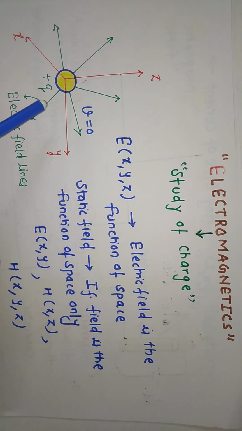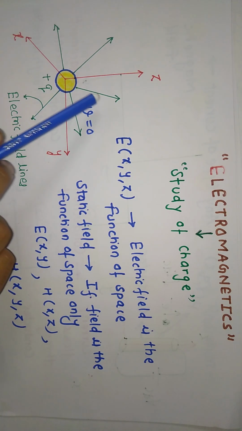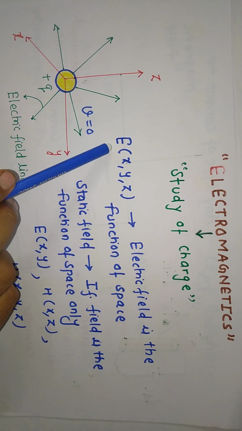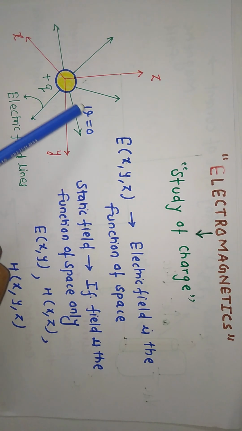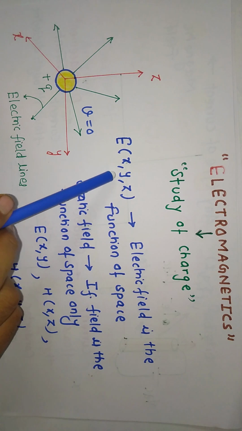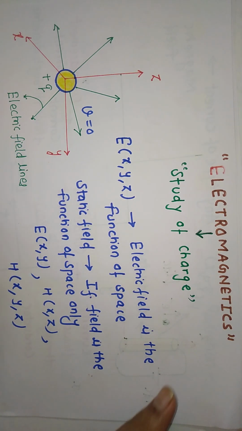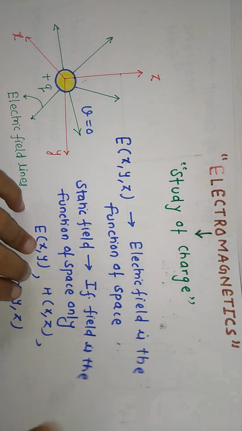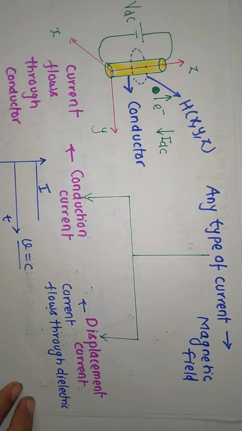What we conclude from this figure, any static charge, means velocity is zero, produces a spatial electric field, or you can say any static charge produces a static electric field. Let's take another condition. Now we have a conductor.